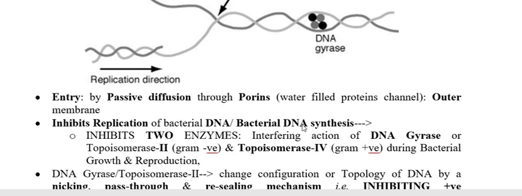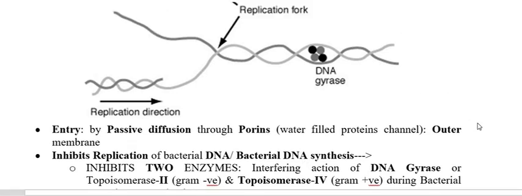So how are these two enzymes working? These two enzymes are going to synthesize the DNA. How? When DNA synthesis is occurring, the two strands of the DNA are going to get separated.